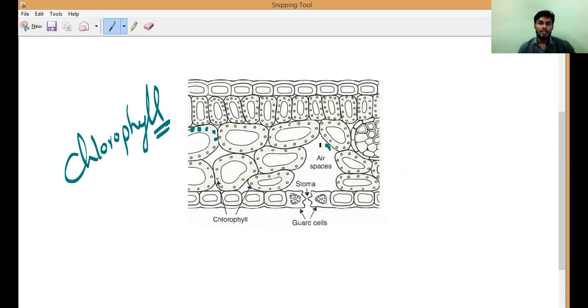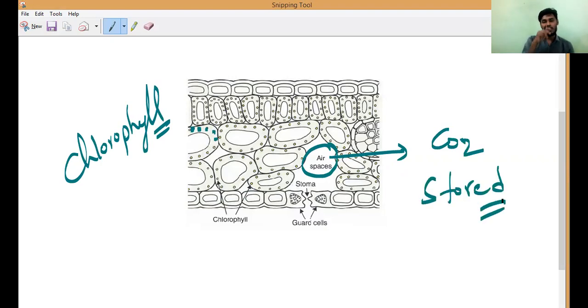Here we have air spaces also. Here what is happening? Air spaces. Carbon dioxide will store, which is required for photosynthesis. That's all. So this is the structure of leaf. We will study in class 10 what is this upper layer, what is this one. Each and everything we will study in class 10. Now it is not required for you, because we are just studying what is the use of chlorophyll. The inner structure of leaf, understanding how the chlorophyll is present, all that we'll study in class 10, the same picture. Is it okay, Mari?